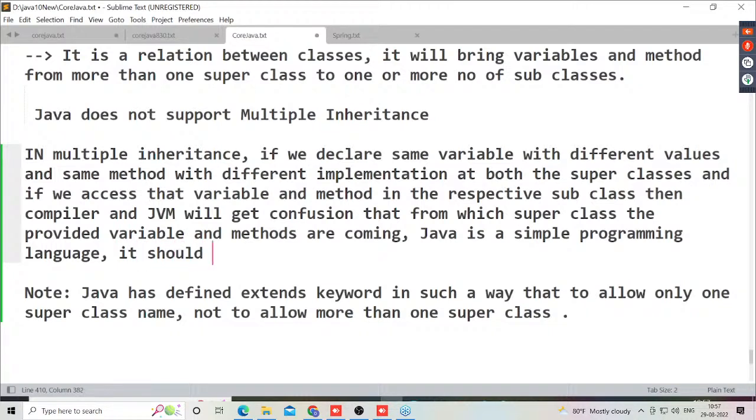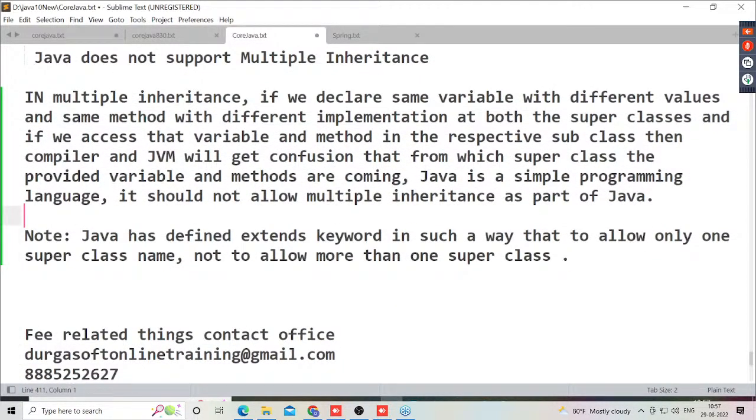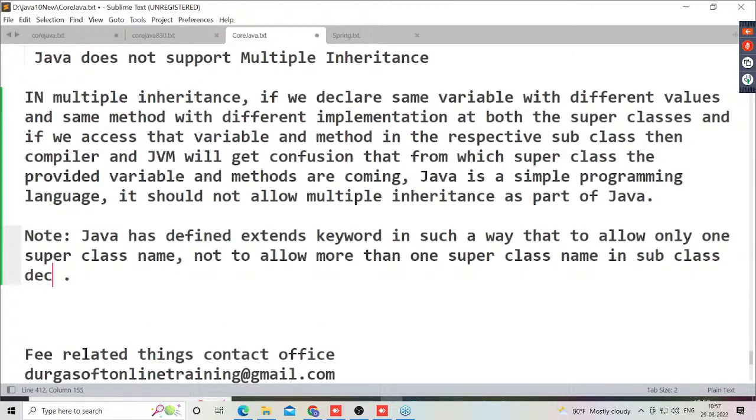It should not allow multiple inheritance as part of Java. That's it, this is the point. Then immediately I give a note on how Java has restricted multiple inheritance. Java has defined the extends keyword in such a way as to allow only one superclass name, not more than one, in a subclass declaration. In this way, multiple inheritance was blocked inside Java.